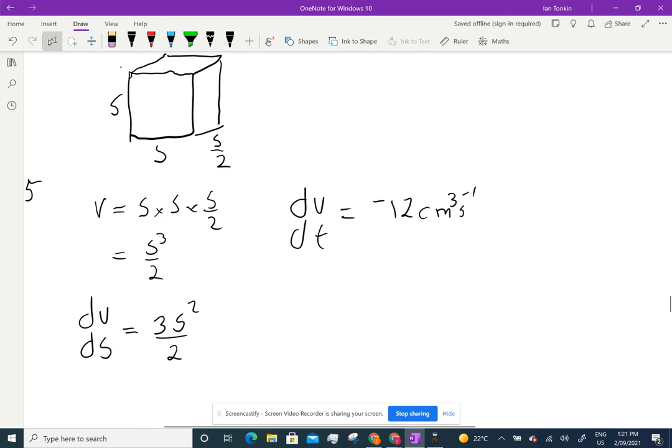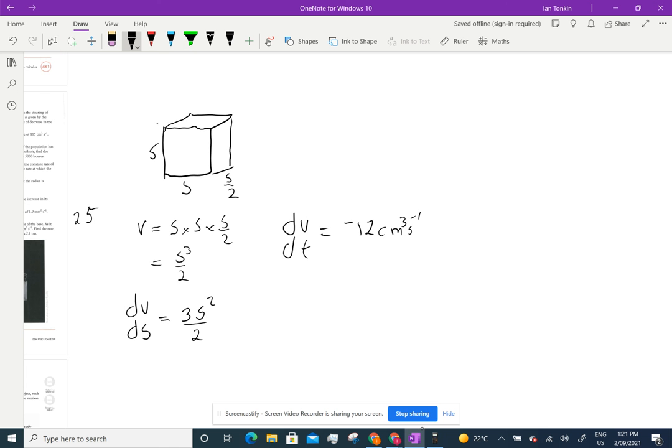I also need the surface area. I'm just going to call it A. I don't want to put the s in there because it'll give me too many letters. And the surface area, well, I've got the front, which is s squared, and I've got the back, which is s squared, so I've got 2s squared. And then I've got those 4 rectangles around the centre. So here, down that side, down and along the bottom.